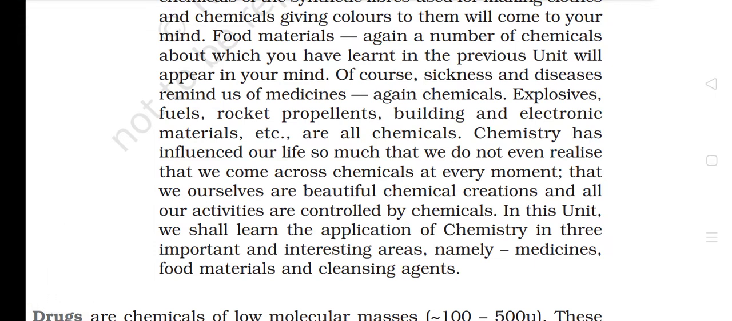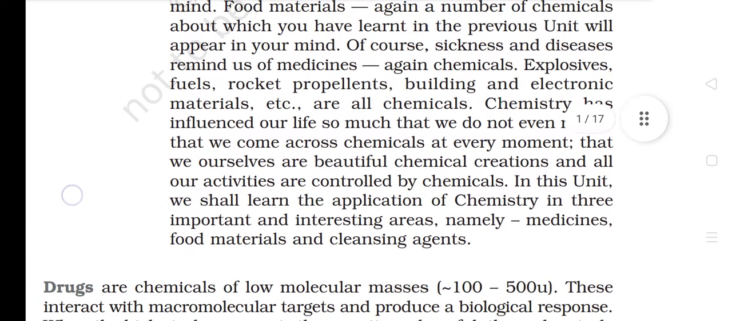Chemistry has influenced our lives so much that we do not even realize that we come across chemicals at every moment, that we ourselves are beautiful chemical creations, and all our activities are controlled by chemicals. In this unit, we shall learn the application of chemistry in three important and interesting areas, namely medicines, food materials, and cleansing agents.